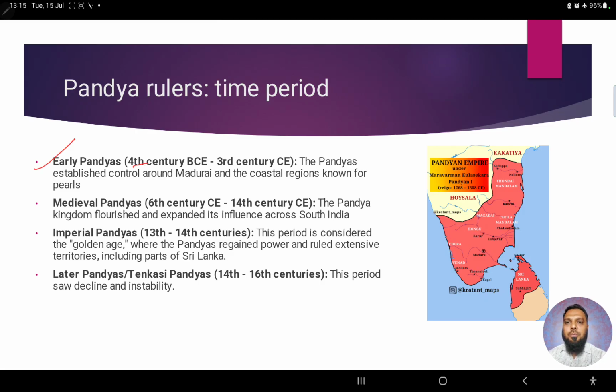Early Pandyas we see from 4th century BC to again 3rd century AD. Medieval Pandyas we see from 6th to 14th centuries. Imperial Pandyas we see from 13th to 14th centuries. And later on the later Pandyas, where there was a decline. So these are the various periods. At the height of them, like when we say Imperial Pandyas, we see their territory was to a very large extent. They ruled complete South India, almost complete South India, and a part of Sri Lanka as well.